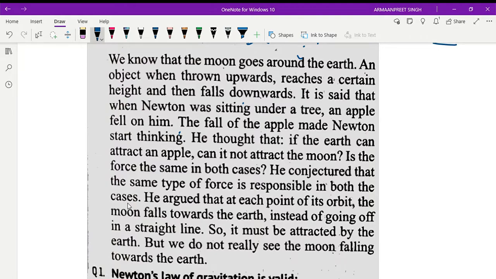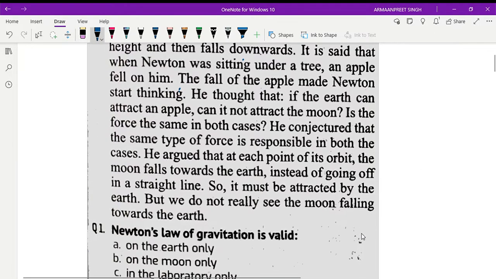He argued that at each point of its orbit this is applicable. Orbit means a circular path motion, right? And the moon falls towards the earth instead of going off in a straight line. So it must be attracted by the earth, but we do not really see the moon falling towards earth. Why do we not see it? This discussion we will have in the later lectures.